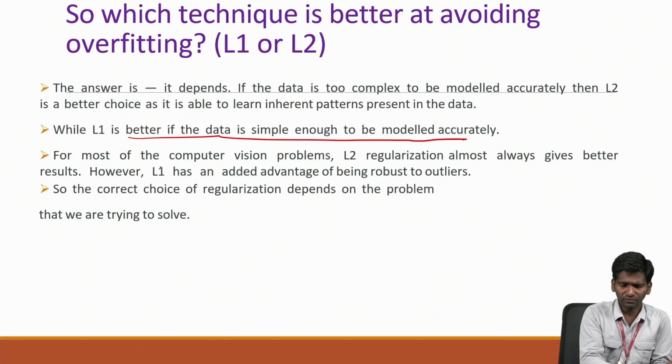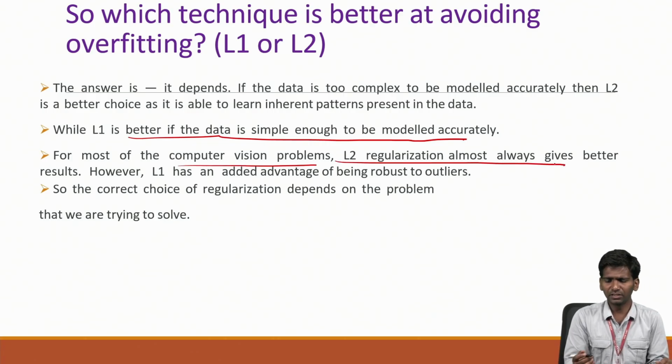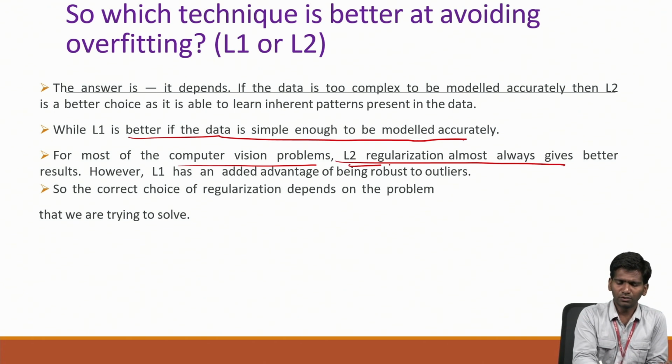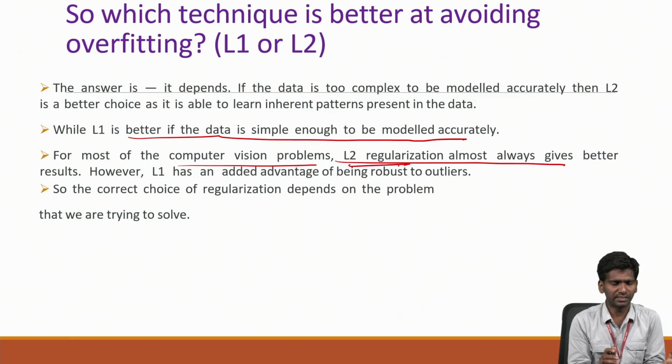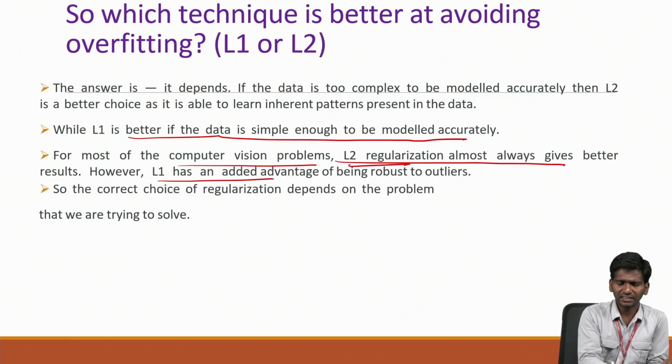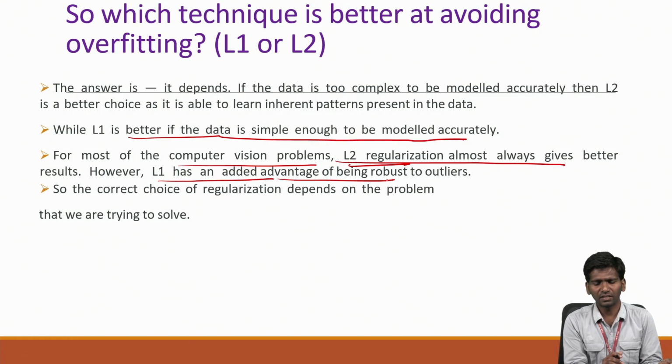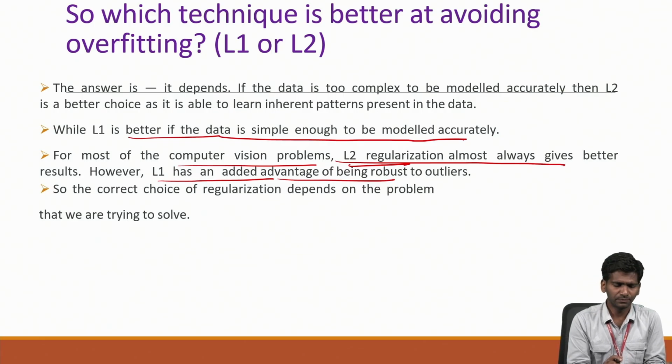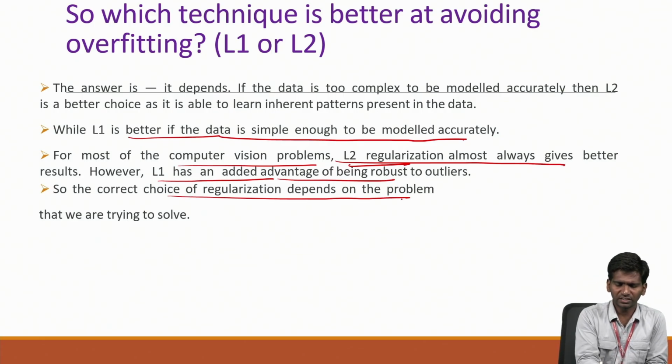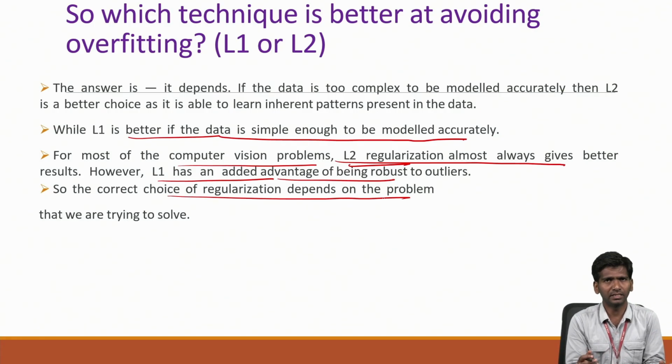For most computer vision problems, L2 regularization almost always gives better results. So generally for computer vision problems we will use L2 regularization, whereas L1 has the added advantage of being robust to outliers. The correct choice of regularization depends upon the problem. As I mentioned, it depends upon what kind of problem we are trying to solve and how the data actually is.